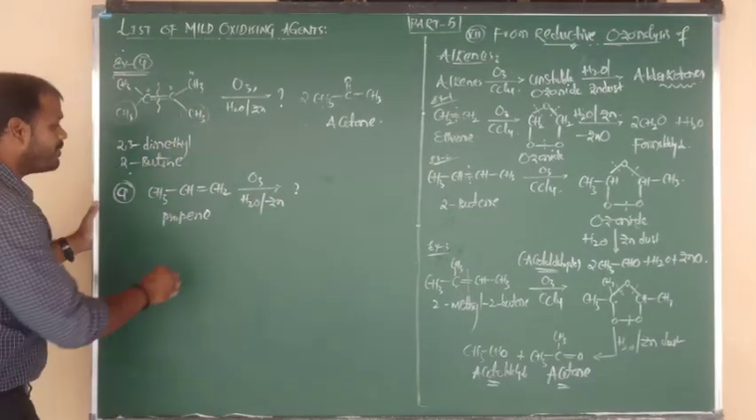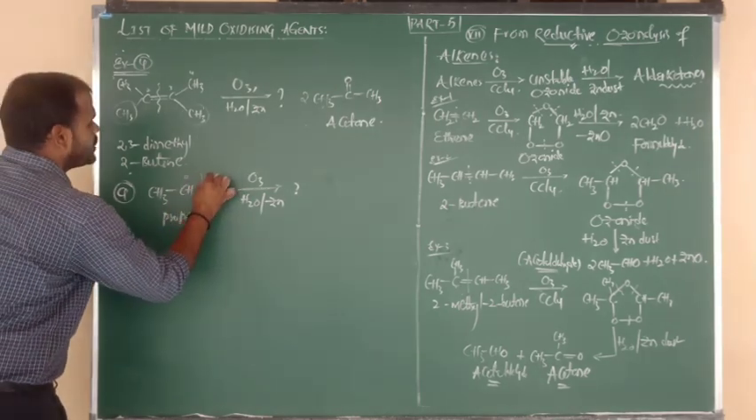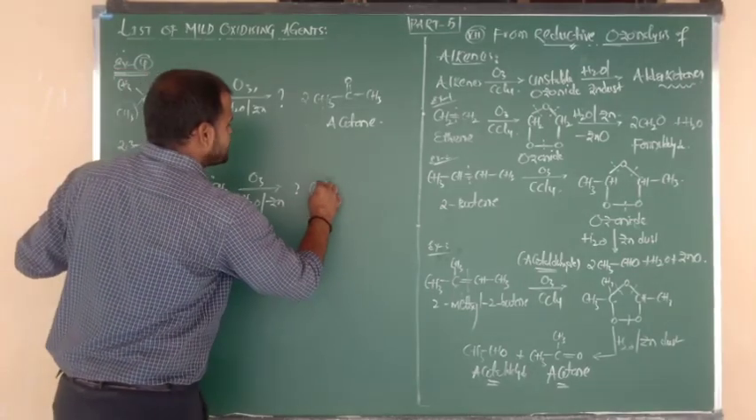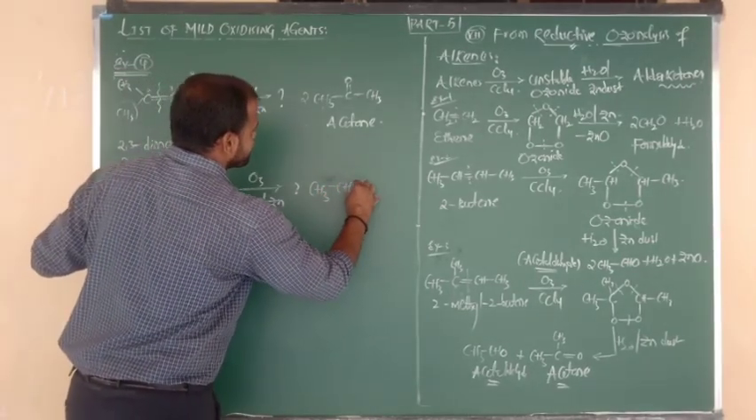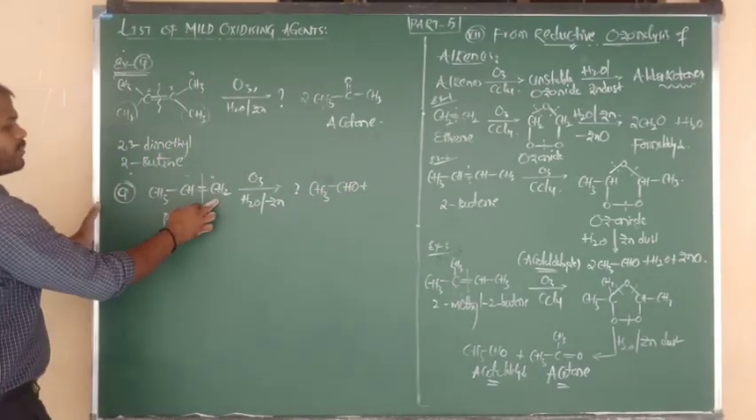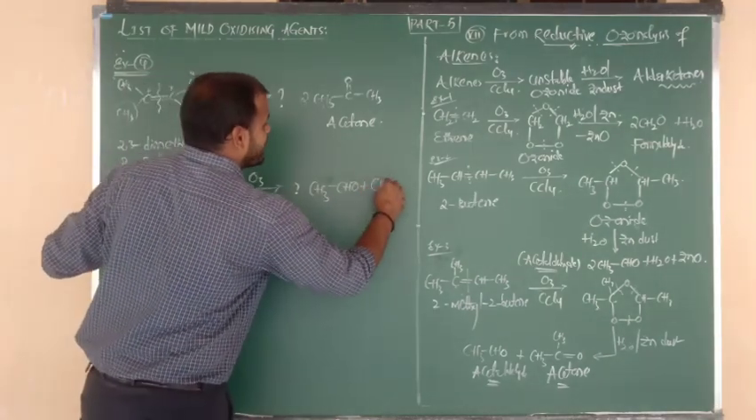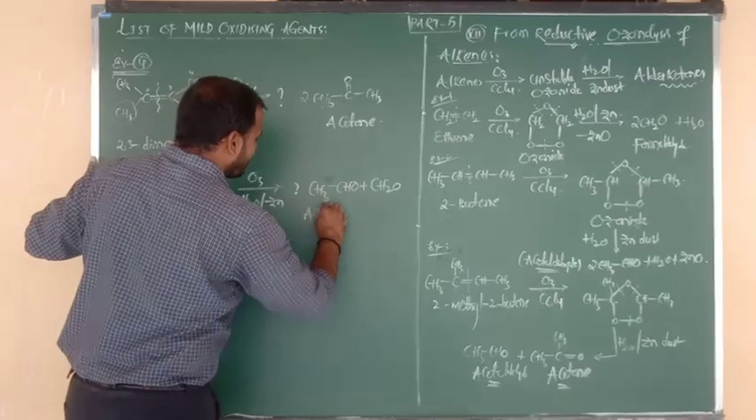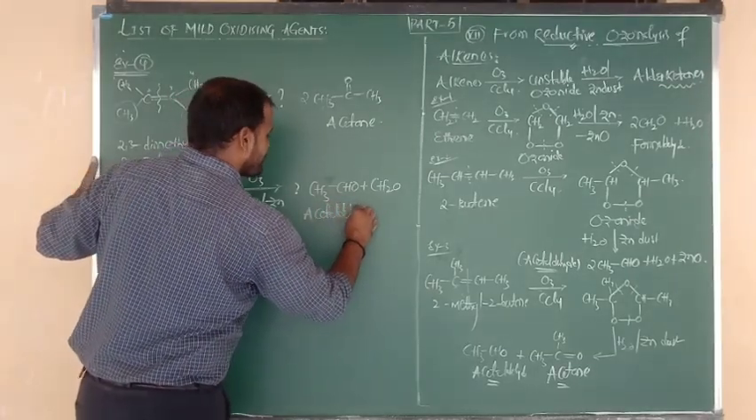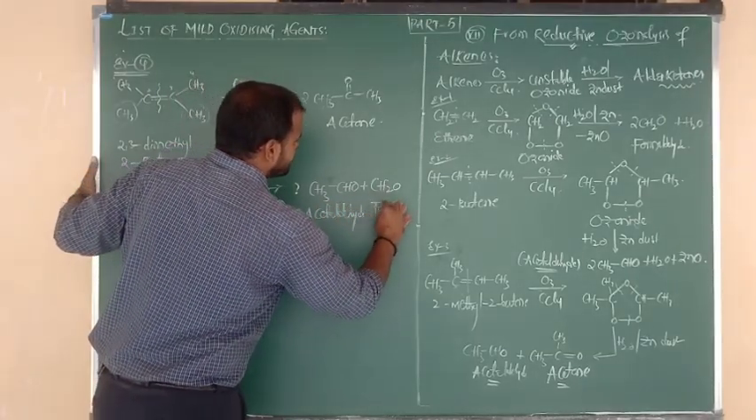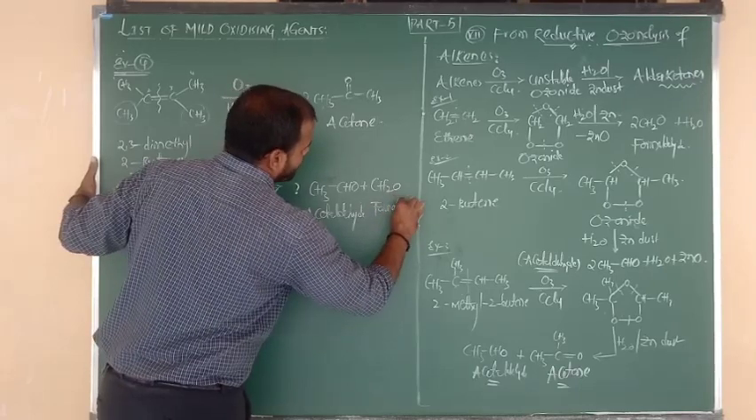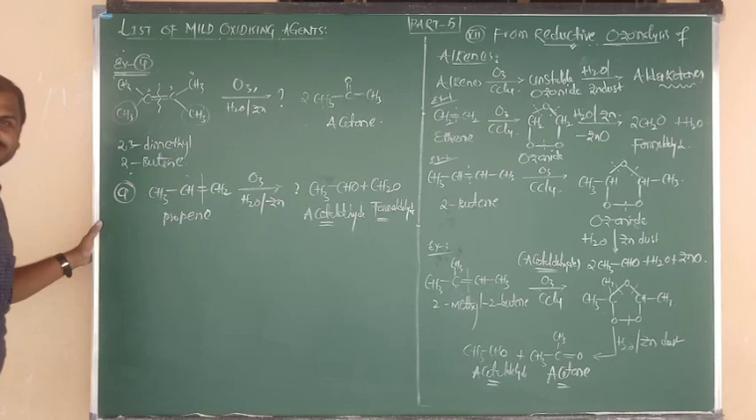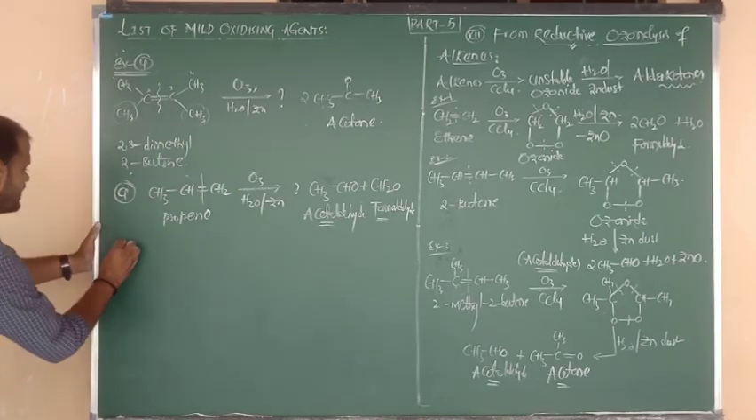How to write the short form? Break the double bond, 2 sides to oxygen. Means CH3CHO, first answer is acetaldehyde. And one more is CH2O, means the product is nothing but formaldehyde. So product number 1 is acetaldehyde, and product number 2 is nothing but formaldehyde. I hope you understand. Another question, try to say the answer.